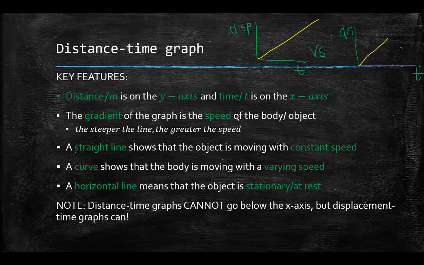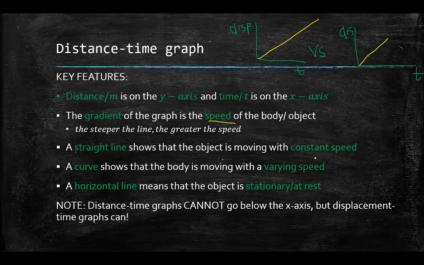People do that. So don't be frightened if you see that anywhere, right? A straight line, once again, shows that we're moving at constant speed, because a straight line has a constant gradient, and if my gradient is speed, that means I have a constant speed.